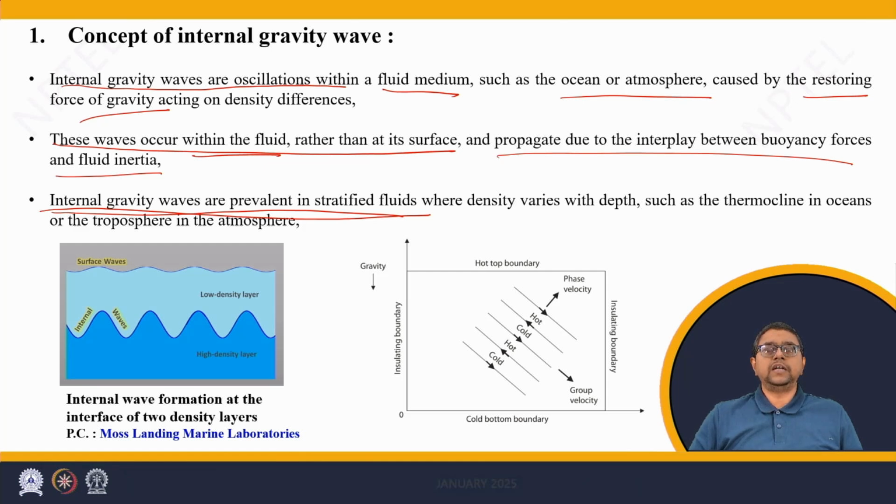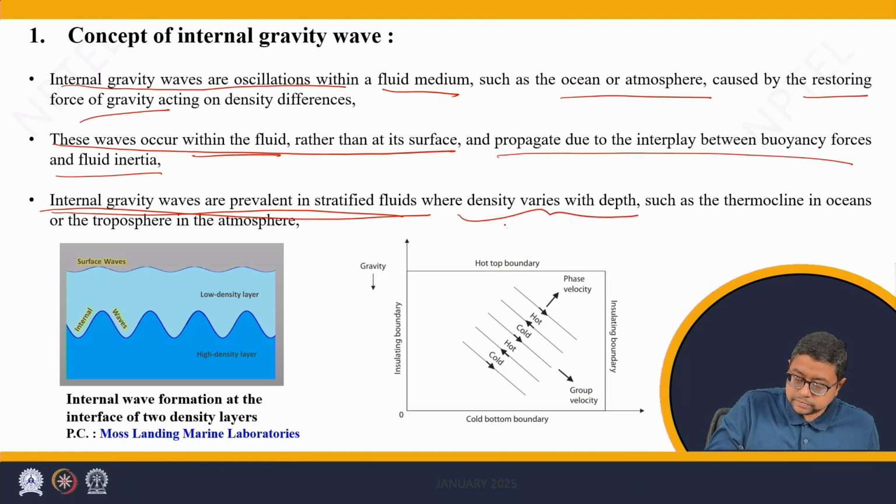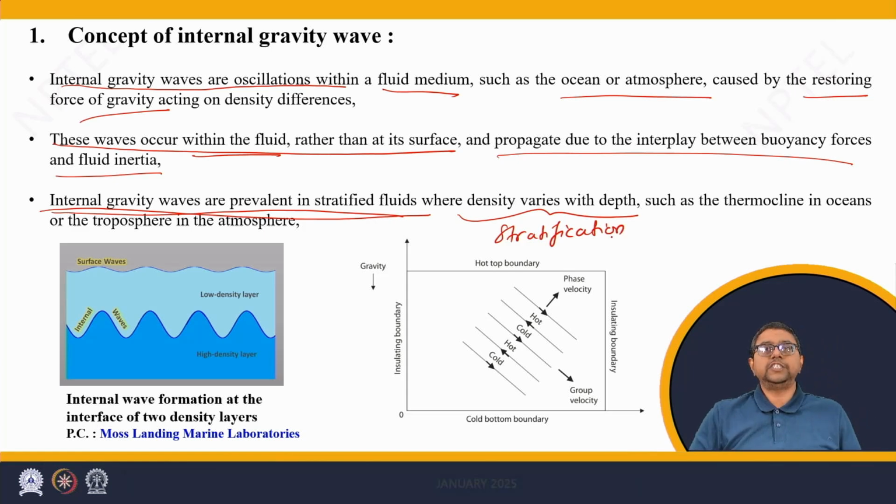Now, we will understand what is meant by stratification. Stratification means the density varies with depth, such as thermoclines in oceans. In oceans, at various depths, the density of the water is different.